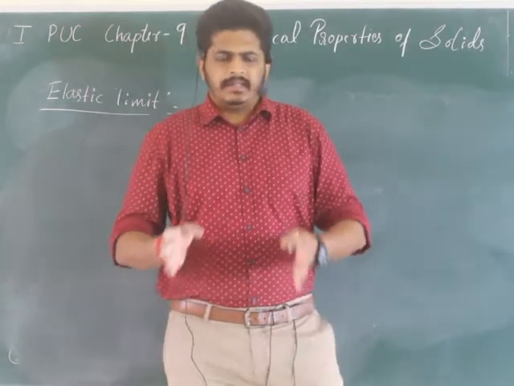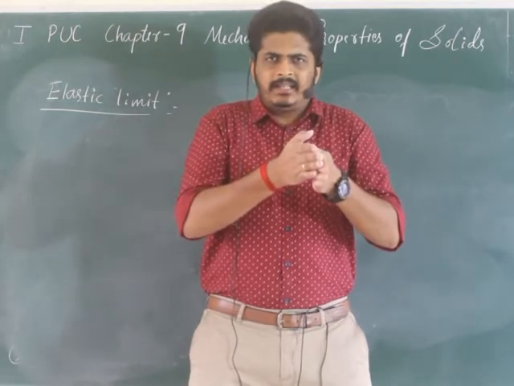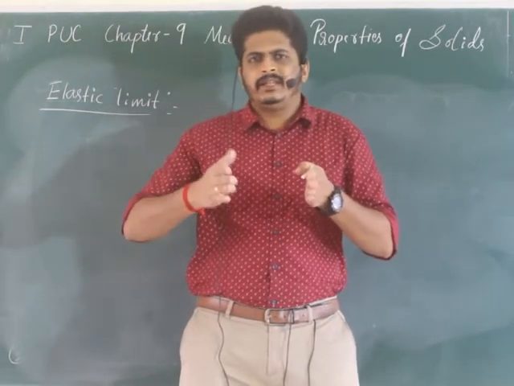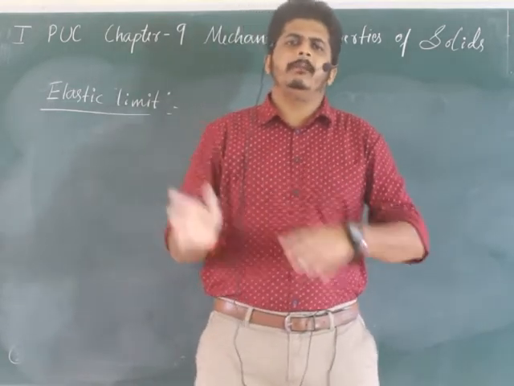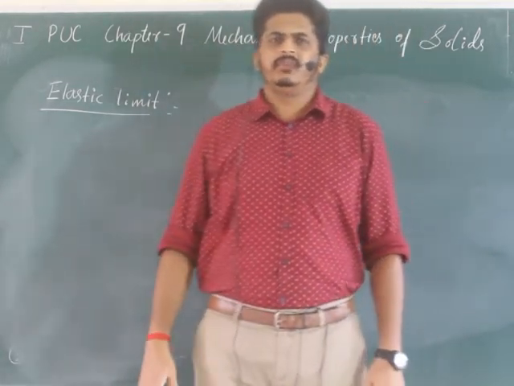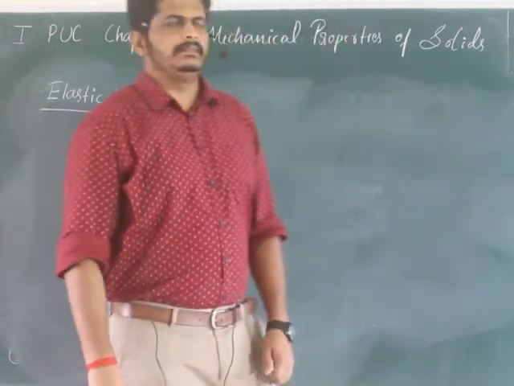Okay, the limit is that edge up to which it will get back to the initial position. After that, if you cross the limit, what happens? The object will be completely deformed. Okay, so this is all about elastic limit.